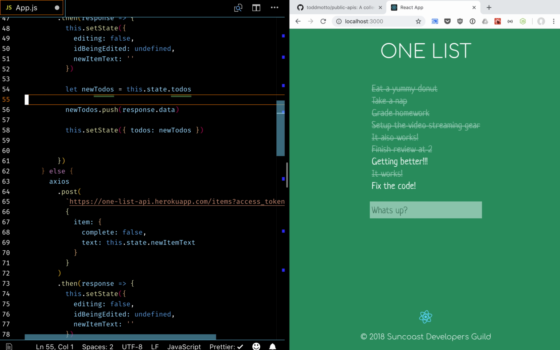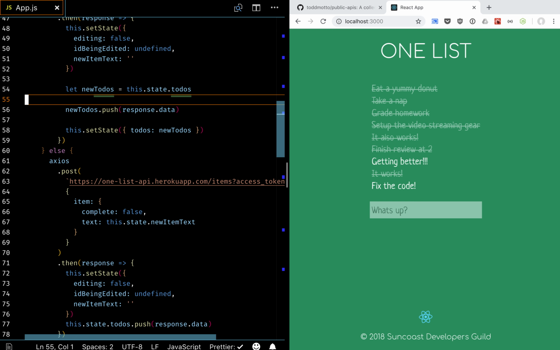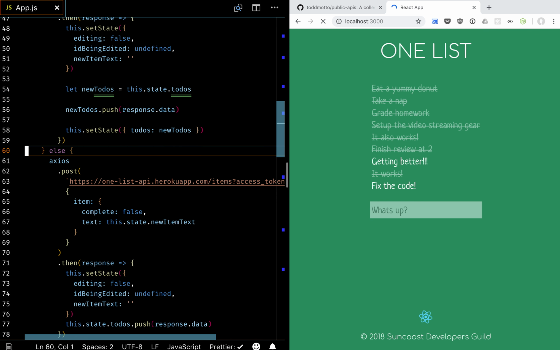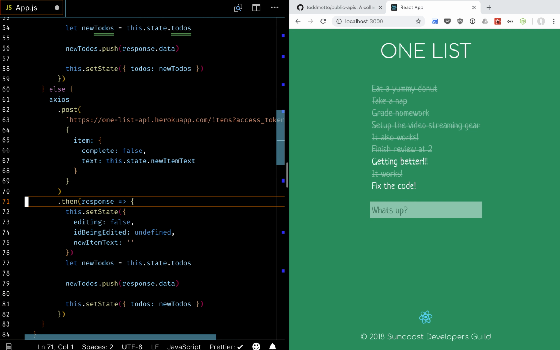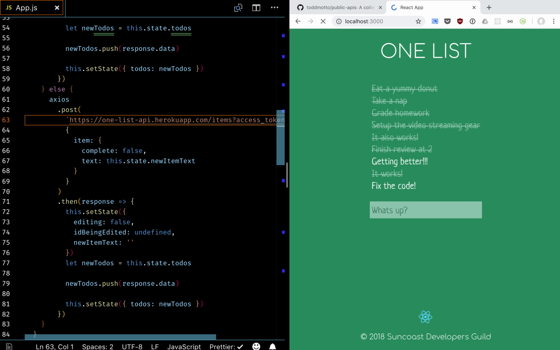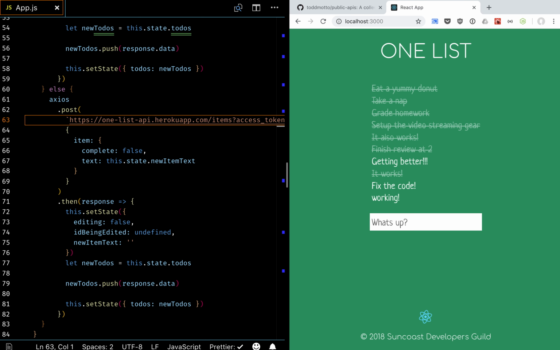We'll make a copy of the to-dos, and we'll push onto that copy, and then replace the state with those new to-dos. Right? And now we're not reloading the entire list, we're just appending to the end. We're not doing another API request to go bring them all in.